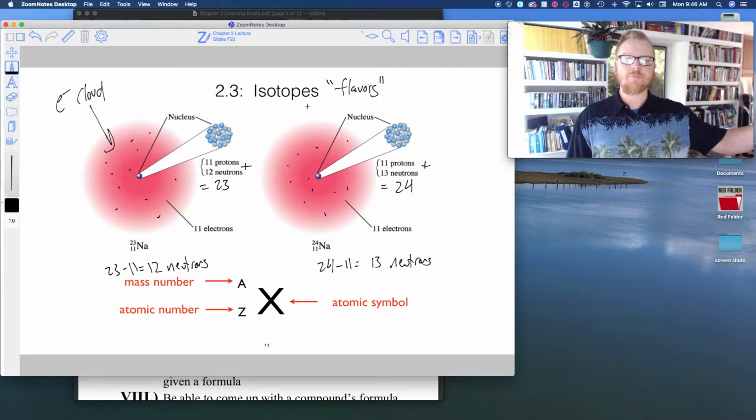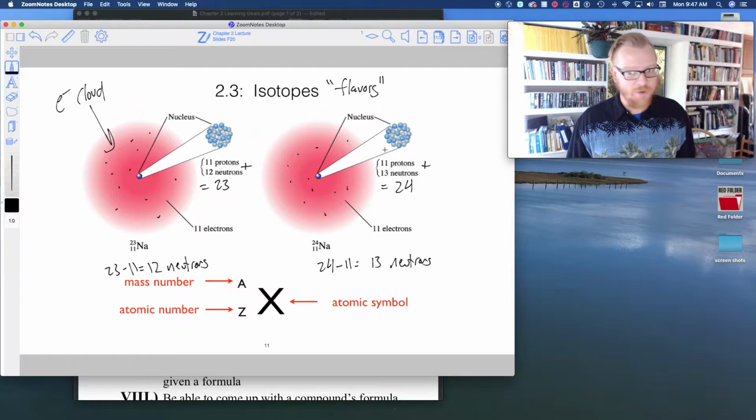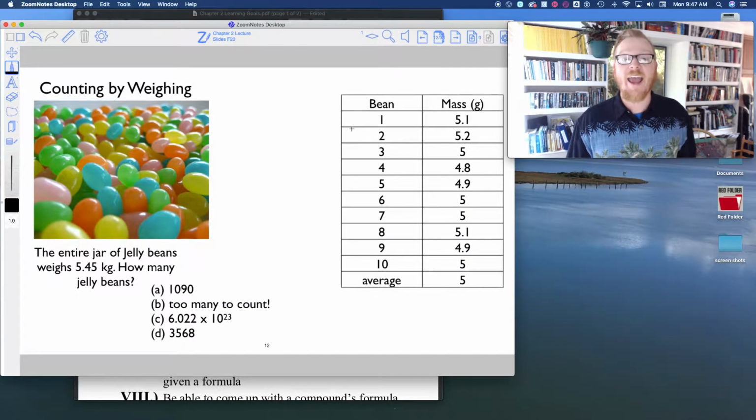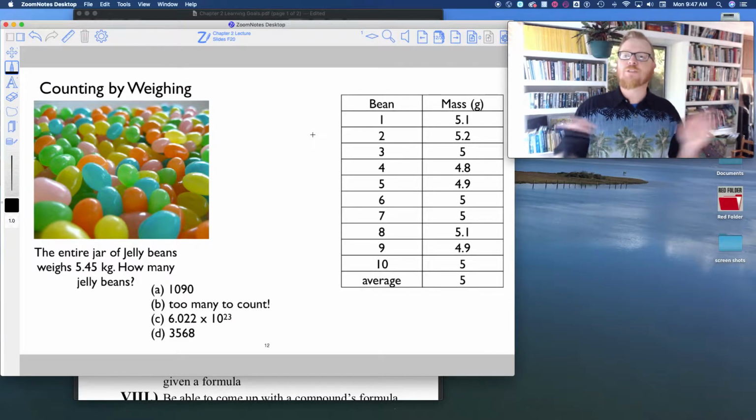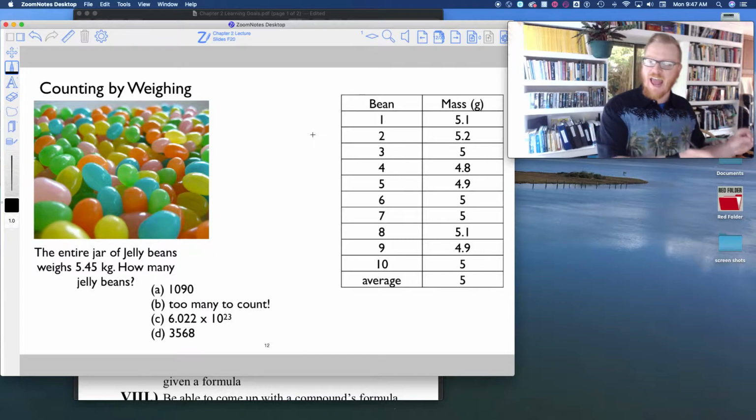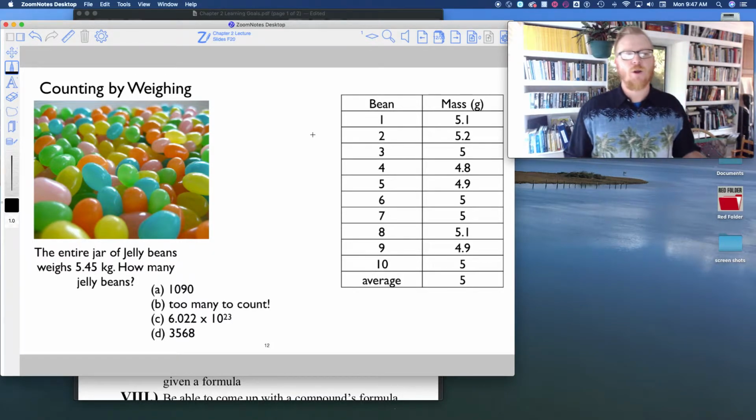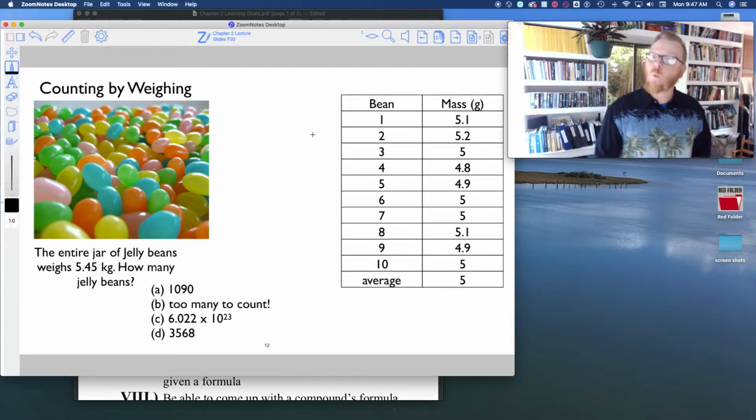Okay? So if we want to know now how many atoms we have, remember, these things are tiny. They're so tiny. We're never going to be able to mass them individually. But we can mass them with a collection. Or vice versa, if we want to know how many atoms we have, we can count them by weighing.